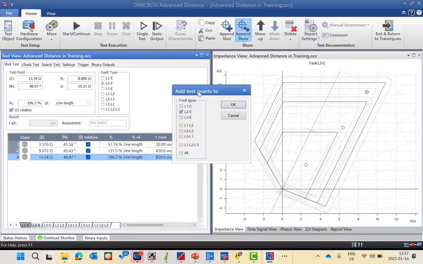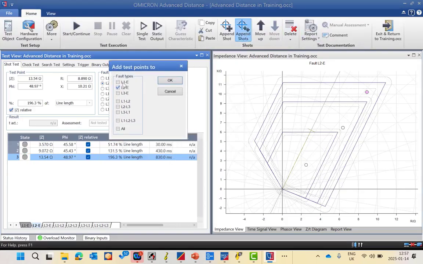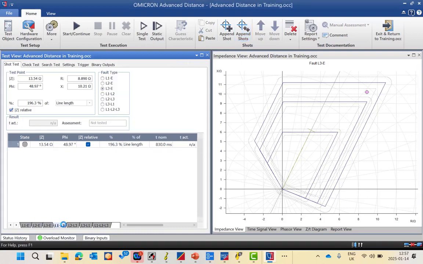append shots. What is the meaning of append shots? Now I will append some shots for all types of single line to ground, line to line, and 3 line, or all fault types, which has 7 fault types. If I choose this option, this point will be implemented in all fault types. So this option will save your time.